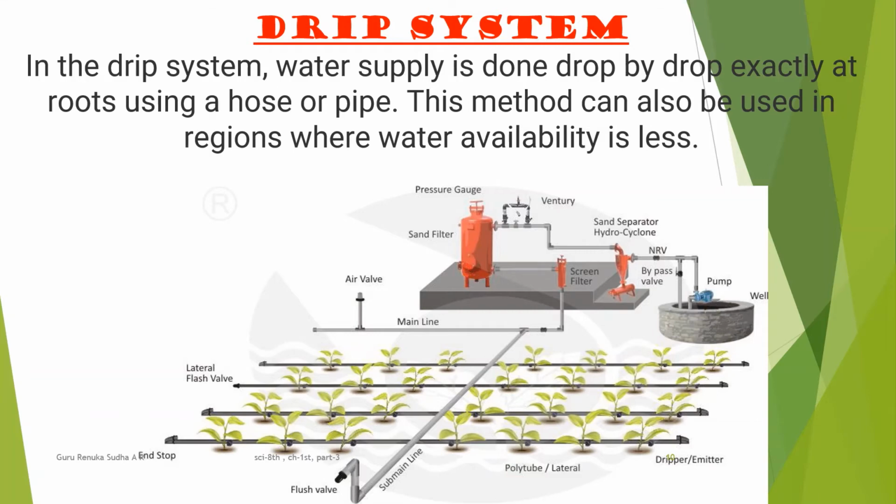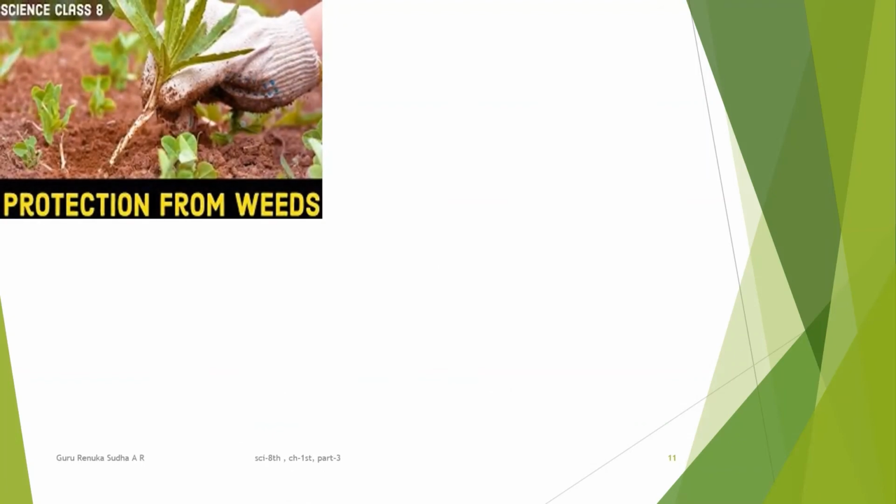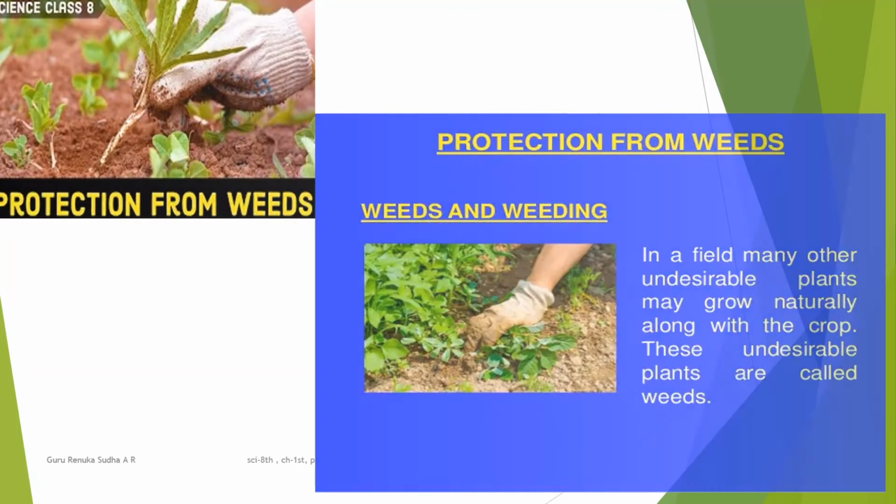See, after knowing all these things, we come to know about irrigation. What are the things involved in irrigation? Let us discuss the fourth step involved in crop production and management, that is protection from the weeds. Protection of crops from the weeds, we can also say. What do you mean by weeds? Weeds, and also weeding.